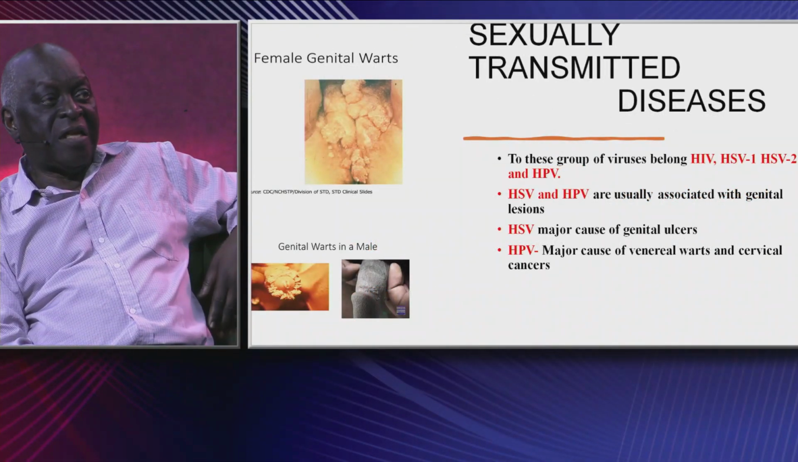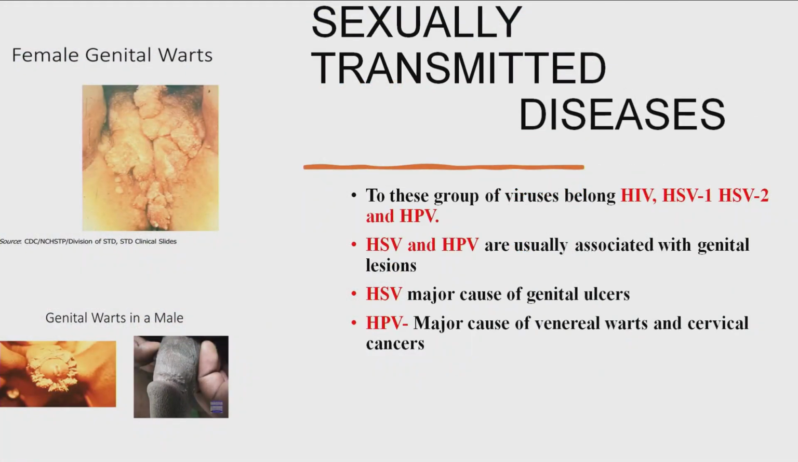HSV and HPV are usually associated with genital warts, which is represented in the diagram on the right. On the lower left are HPV lesions found in males, and the upper left is in females. HIV is the major cause of genital ulcers, whereas HPV is the major cause of venereal warts and cervical cancer.